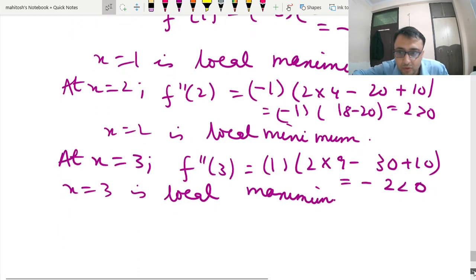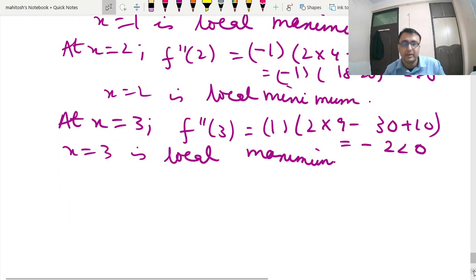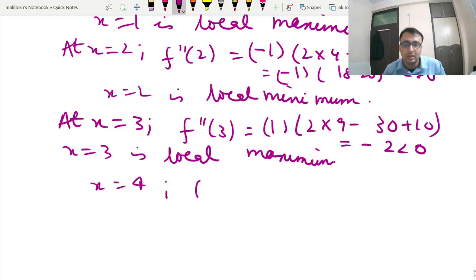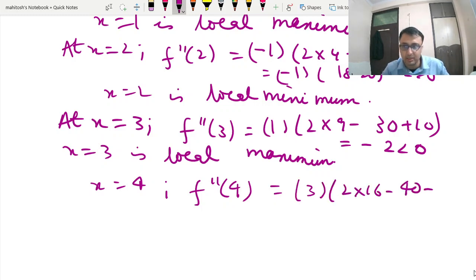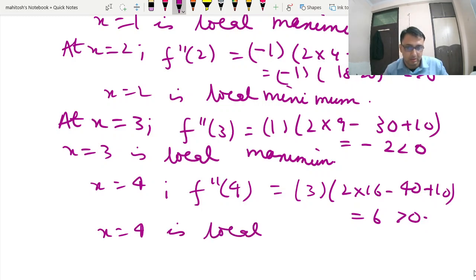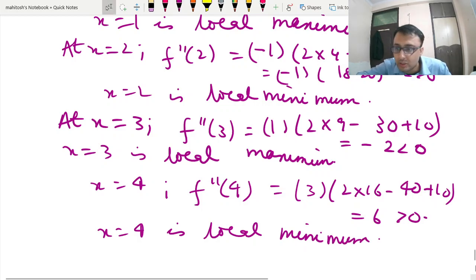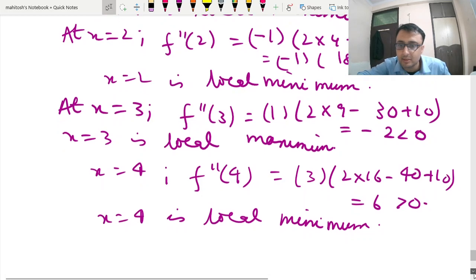At x is equal to 4, f double dash 4, you can write 2x minus 5, this is your 3. Again, this is 2 into 16 minus 40 plus 10. So this gives us 6, so this is greater than 0. So x is equal to 4 is your local minima. So what we get? Part 2 and part 3 is answered.